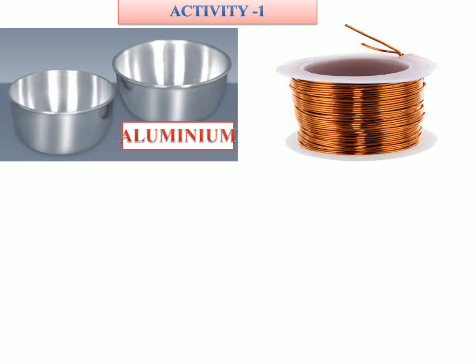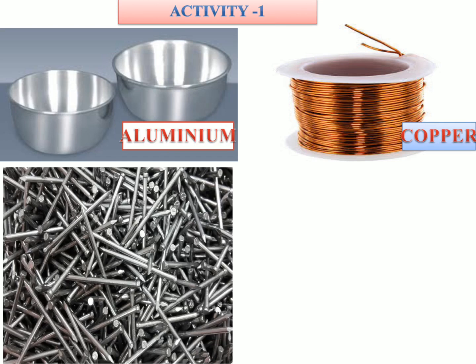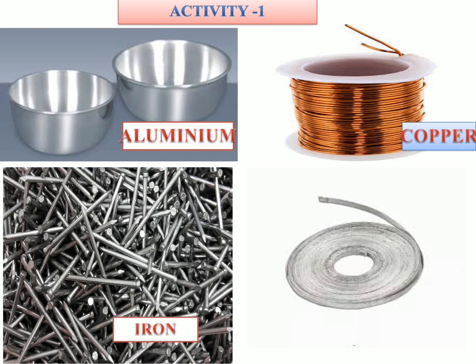aluminium bowl. Now this is a wire. Which metal is the wire made of? Just see the surface of the wire. It is obviously a copper wire. These are the nails, iron nails. And at the end, this is the ribbon which is present in our laboratories, the magnesium ribbon, having a shining surface also. You can observe, we have seen it in the laboratories also. So these four different metals, aluminium, copper, iron and magnesium, are shown here.